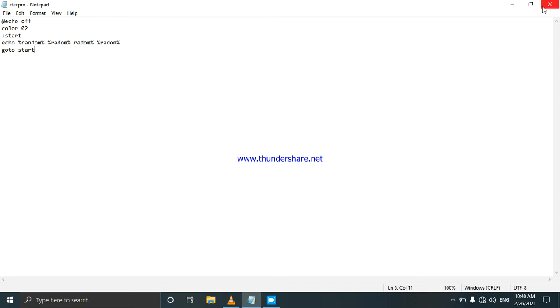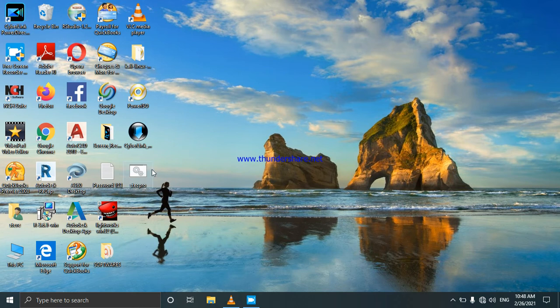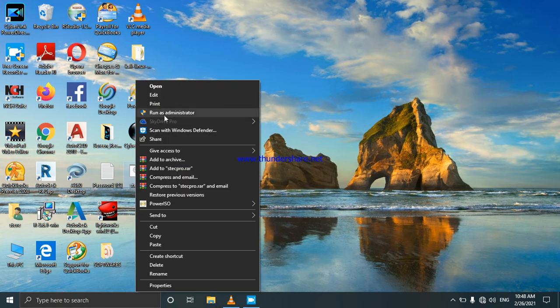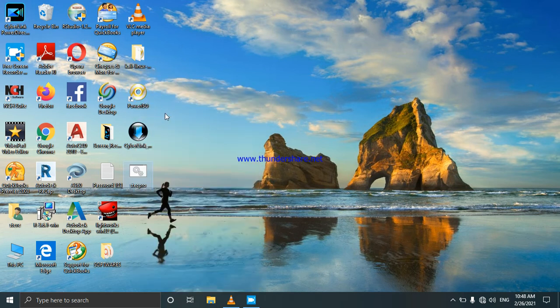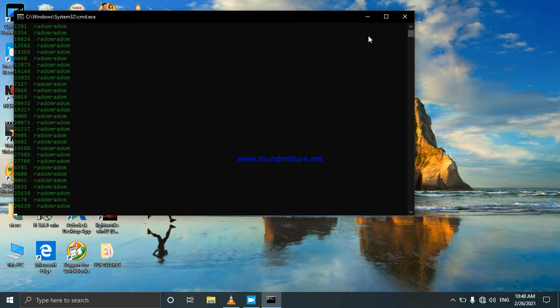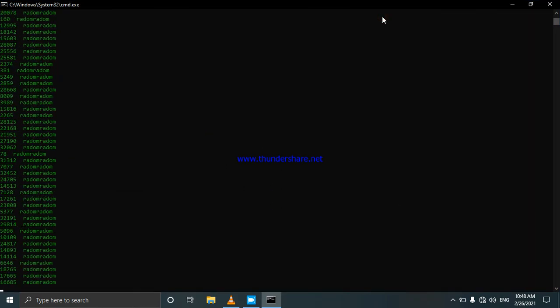After that, you can close the notepad. Here is our setup. Then you can right click and run as an administrator. That's what is going to happen. You can see it is like some rain.